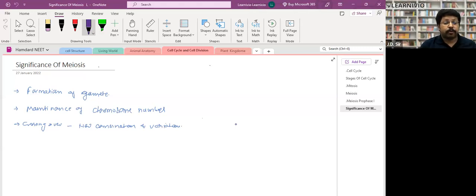Crossing over produces new types of combinations and variation, and that helps in evolution as well, right? So this was all about this chapter. You have the next 3 minutes. Go through your NCERT and ask me if you have any doubt. Then we will move to the next part.